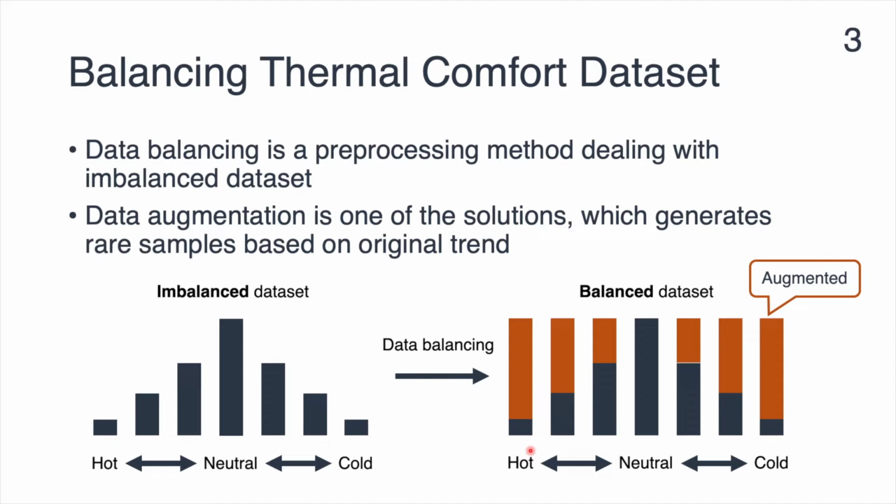To moderate the imbalance of the dataset, data balancing is conducted. In the data balancing method, we augment such extreme responses to balance the number of samples in each class. After the data balancing, the estimator can give a fair judgment to us.